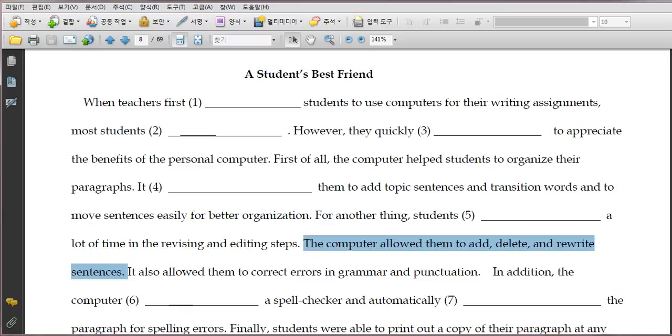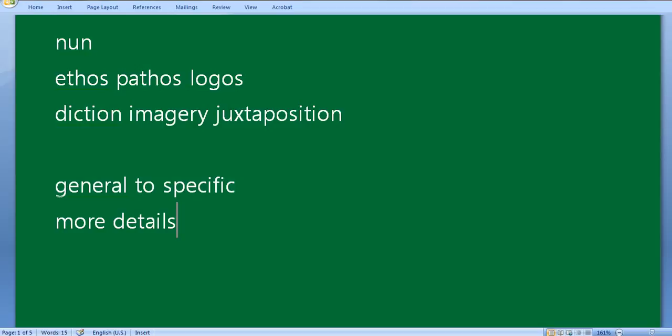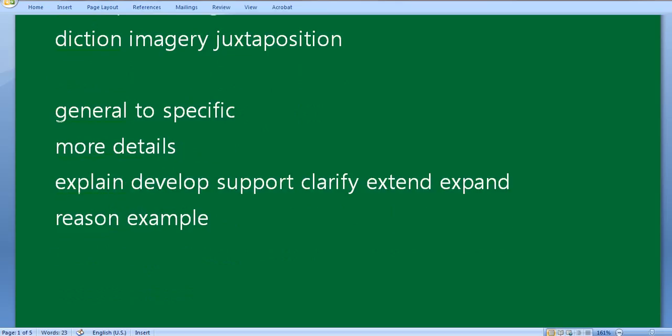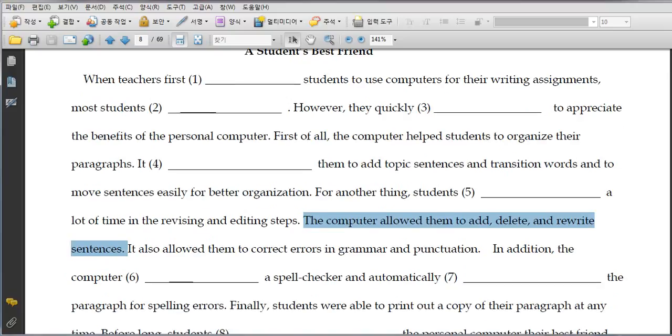So remember how the sentence flow is always from general to specific. Basically it's giving more details. It explains, it develops, it supports, it clarifies. They all mean the same thing. It expands, giving more detail, giving you reason, giving you example. So that's what it's doing here. So you save time, but how can you save time, right? In what way can you save time?